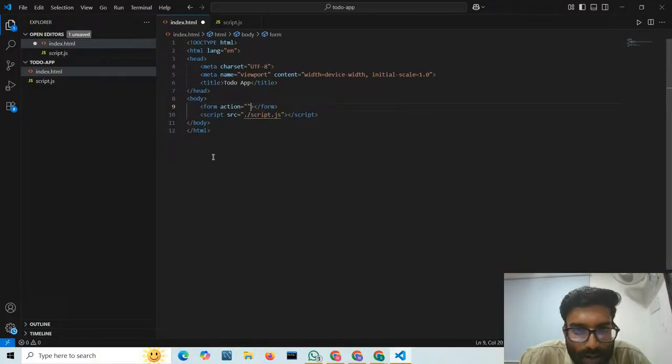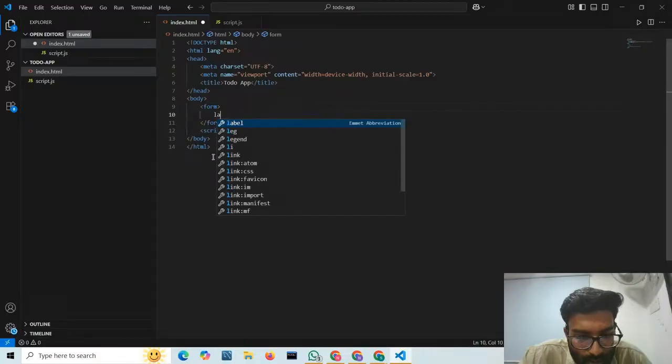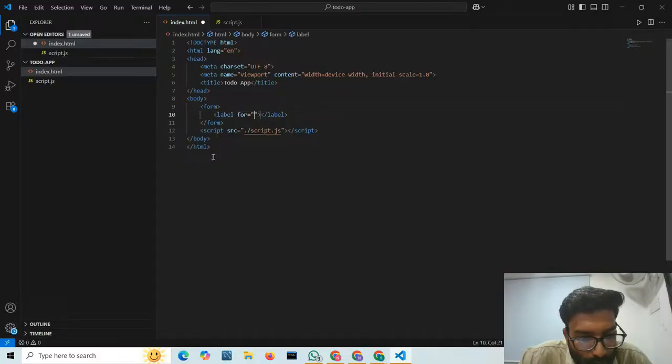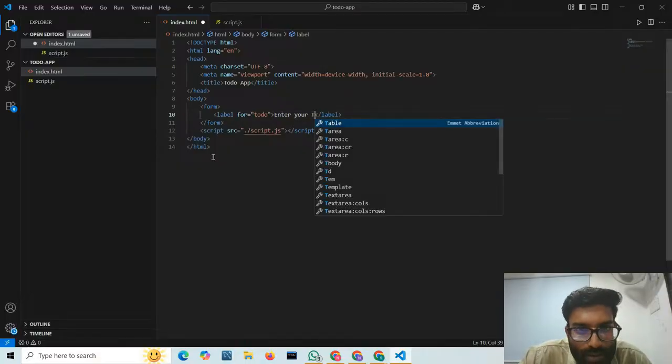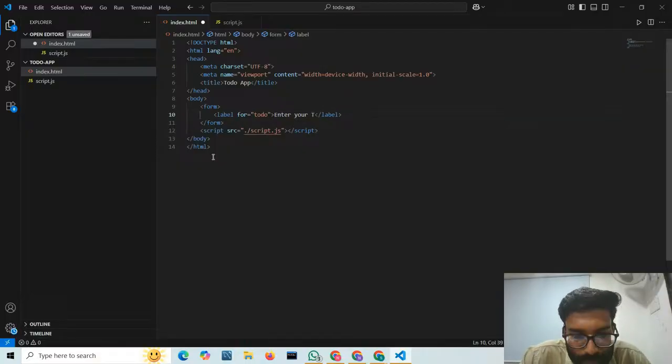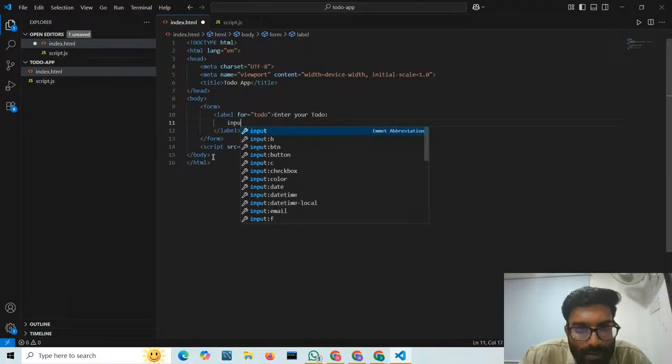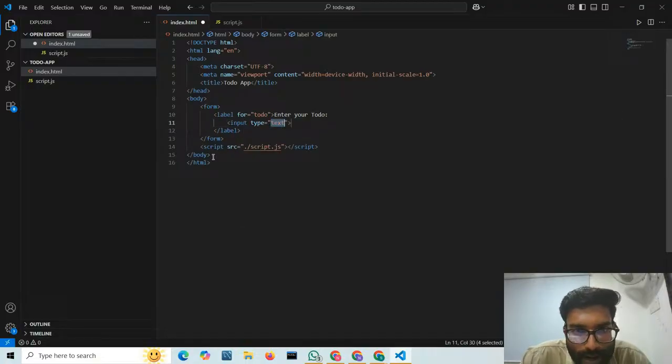And why are we making a form? So that I can give an input. So I can give one label for to do. Here I can write, enter your to do. And after this I will give one input, and the input type will be text. Let us go back. Okay, refresh it.